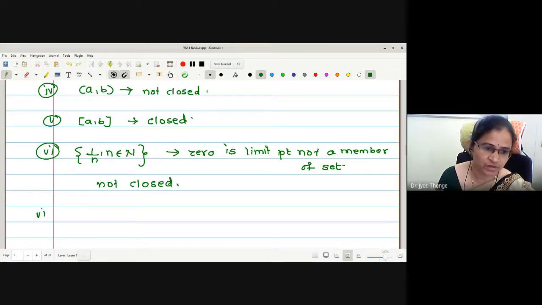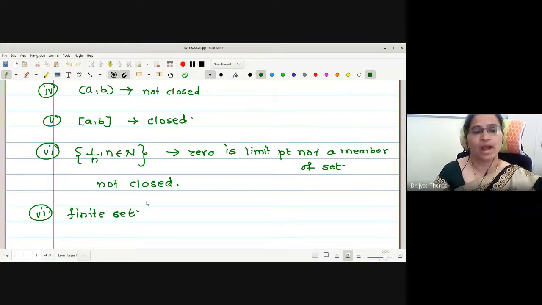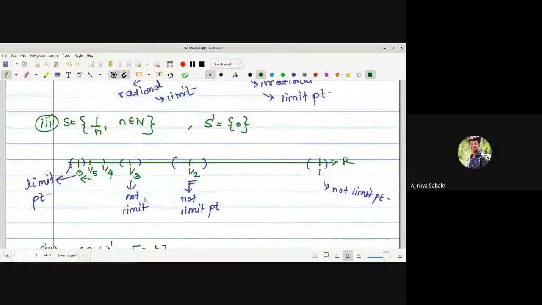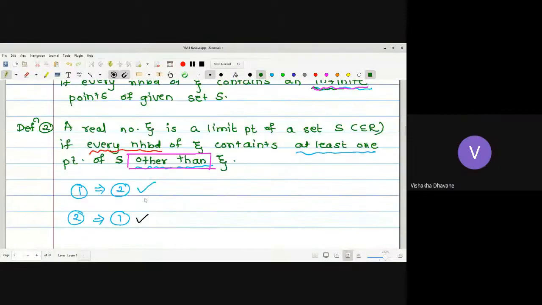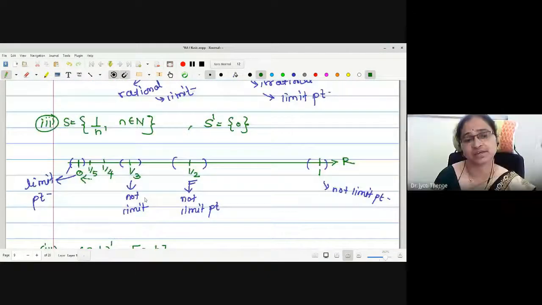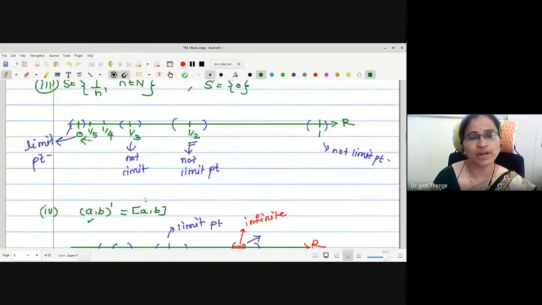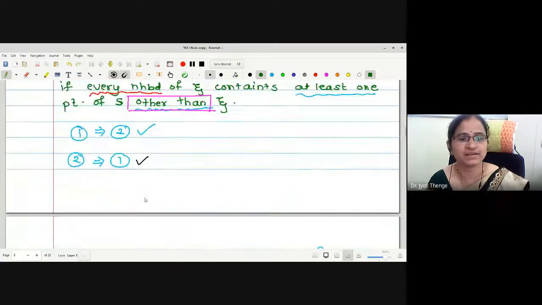What about any finite set? How many limit points do we have for a finite set?